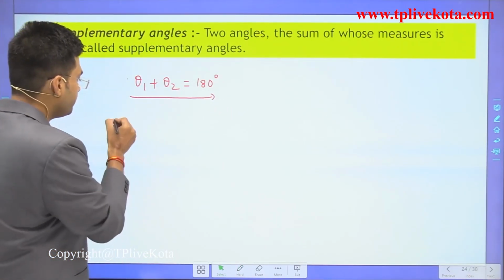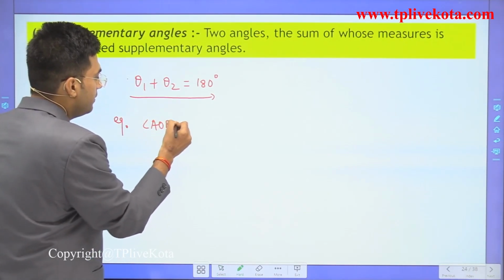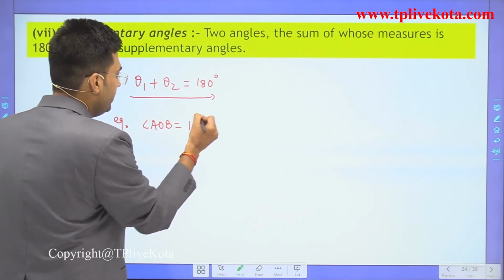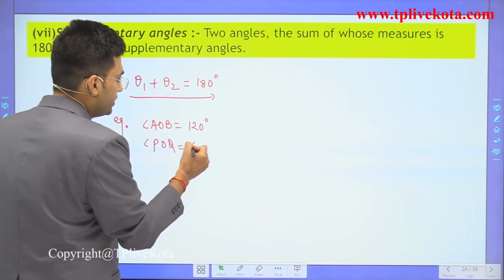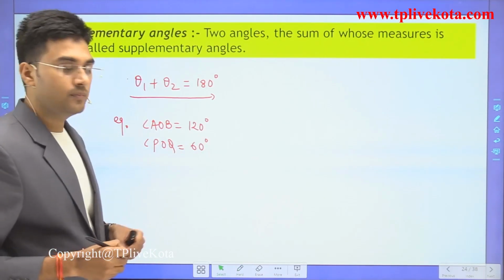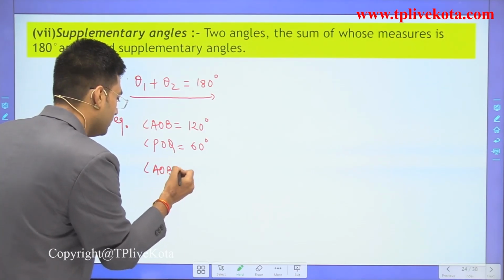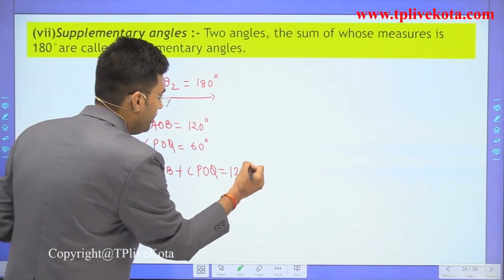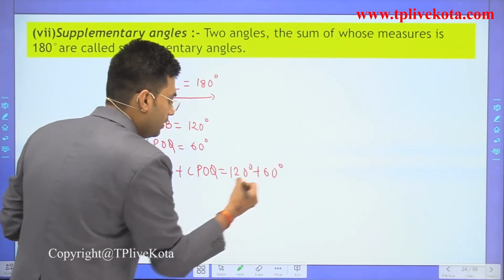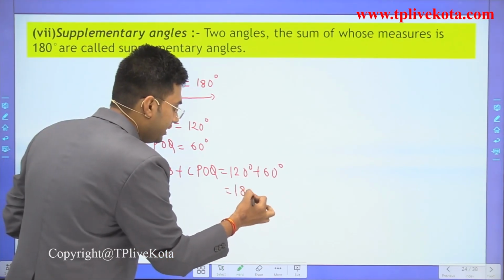For example, if angle AOB is equal to 120 degree and angle POQ is equal to 60 degree, then angle AOB plus angle POQ is equal to 120 plus 60 degree, and the sum of these two is equal to 180 degree.